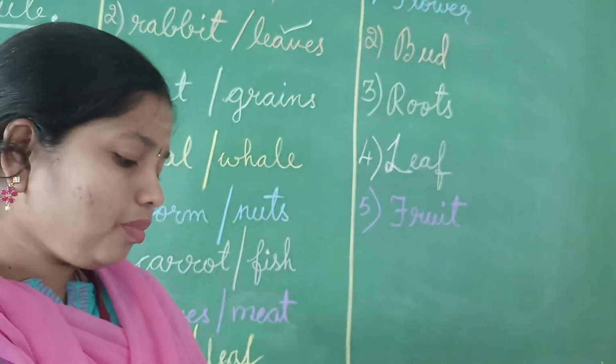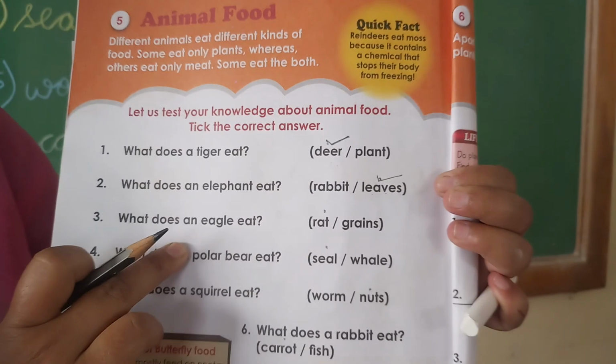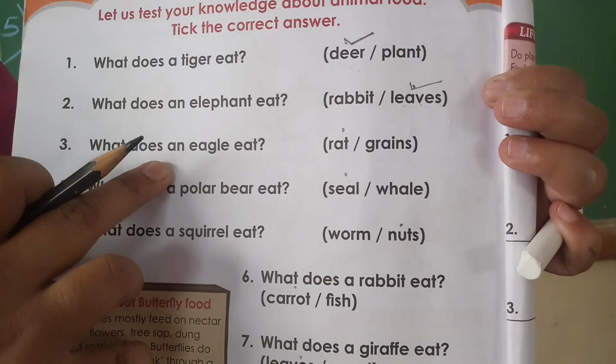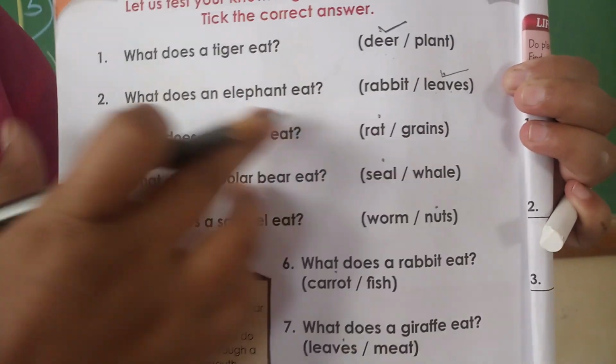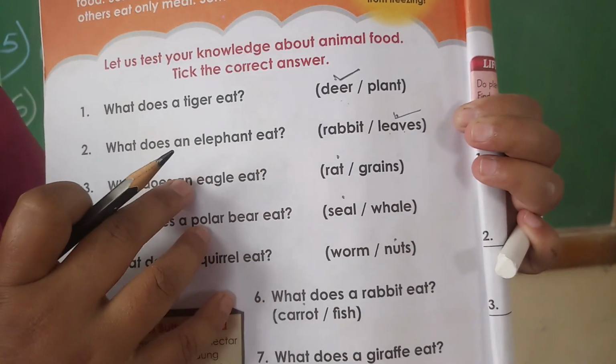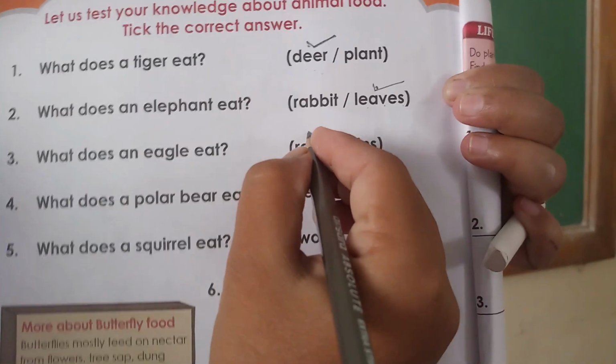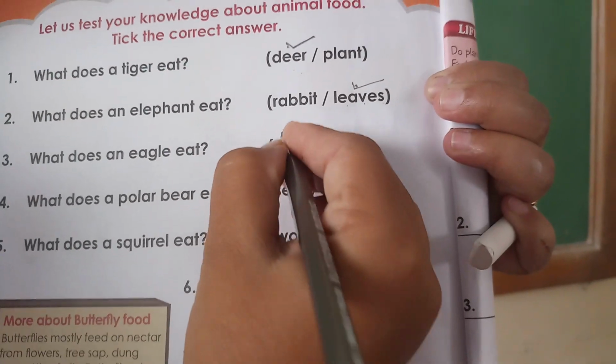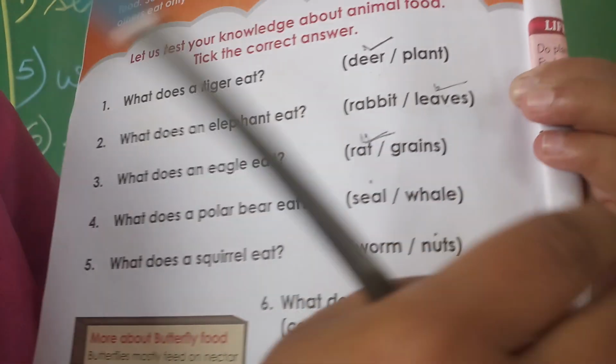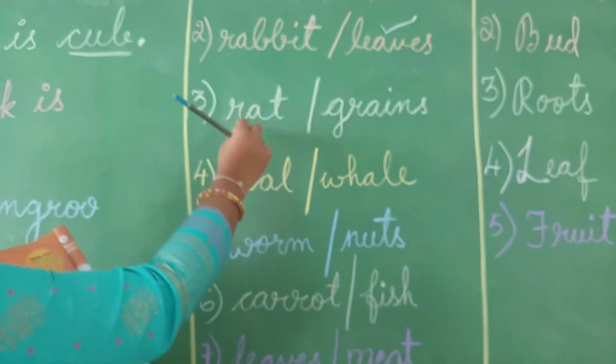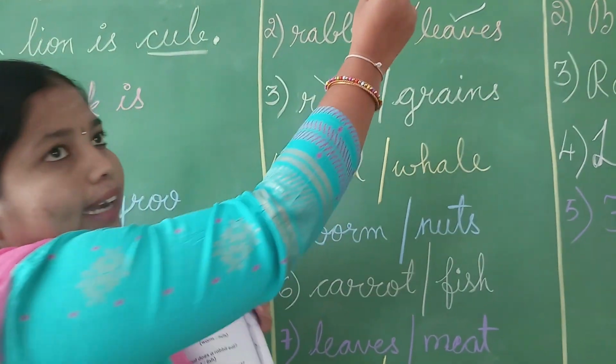Next, what does an eagle eat, children? Whether an eagle will eat rat or grains? Eagle will eat rat. So you should put a right mark for rat. R-A-T, rat. So here I will put a right mark for rat.